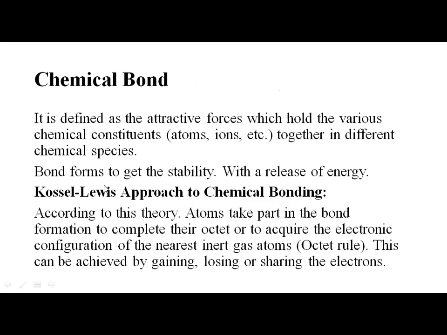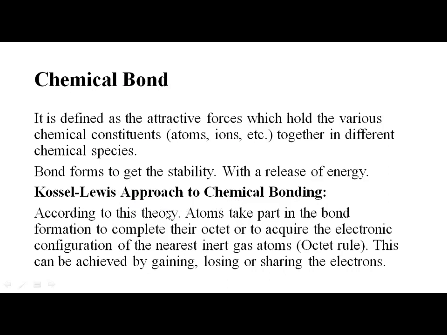A group of atoms existing together as one species and having characteristic properties are called what? They are called molecules. So there must be some forces which hold the atoms together within the molecules, and those forces we call a chemical bond. What is a chemical bond? It is the attractive force which holds the atoms or ions together in different chemical species. Now, the Kossel-Lewis approach to chemical bonding.